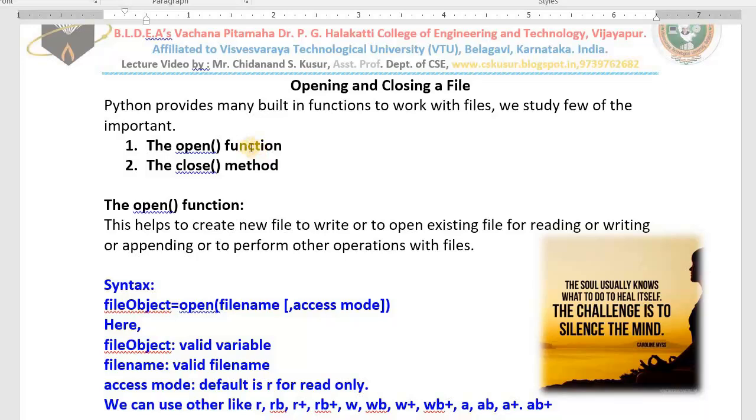You understand everything. Python provides many built-in functions to work with files, but these two are very important: the open function and the close method. Already I told you the difference between function and method. Methods we use with the object. Functions we call directly. Python provides functions and methods to work with files.